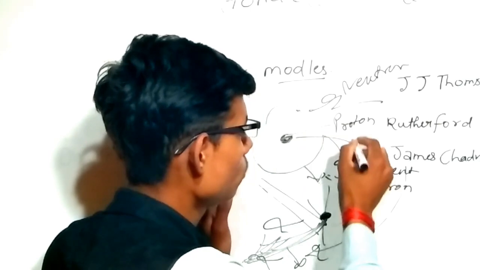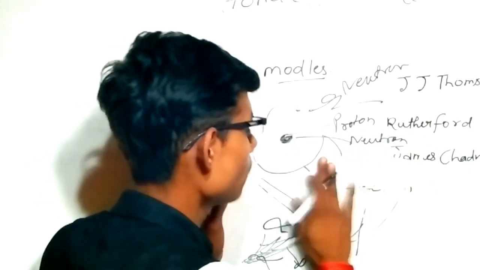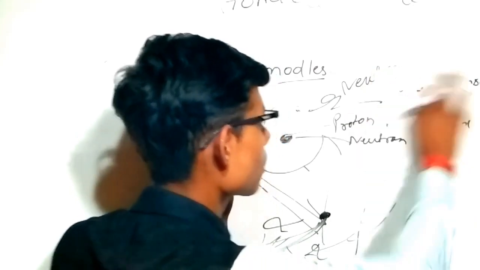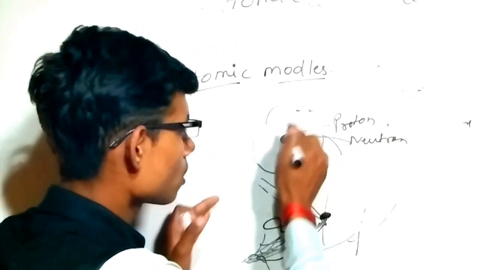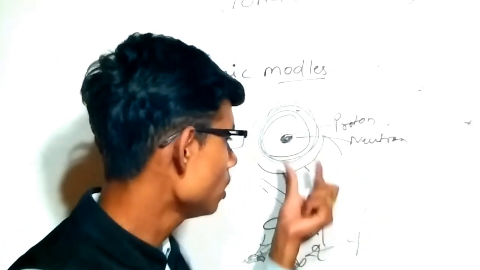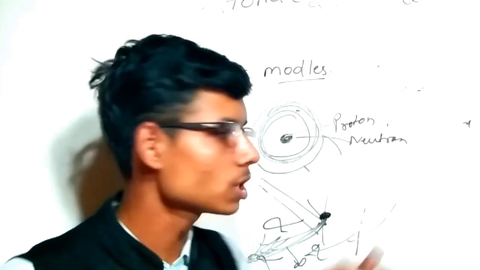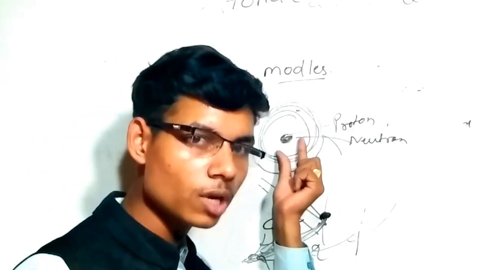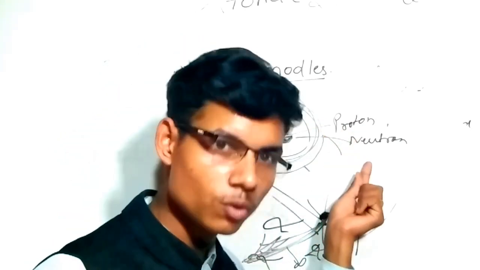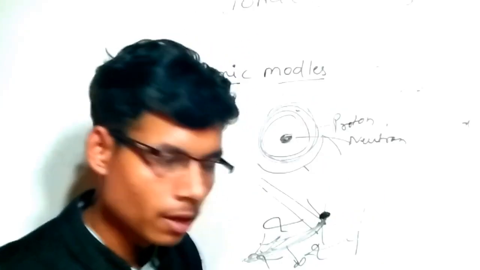Proton and neutron are present in the center of the atom, the nucleus, and electrons are revolving around the nucleus.